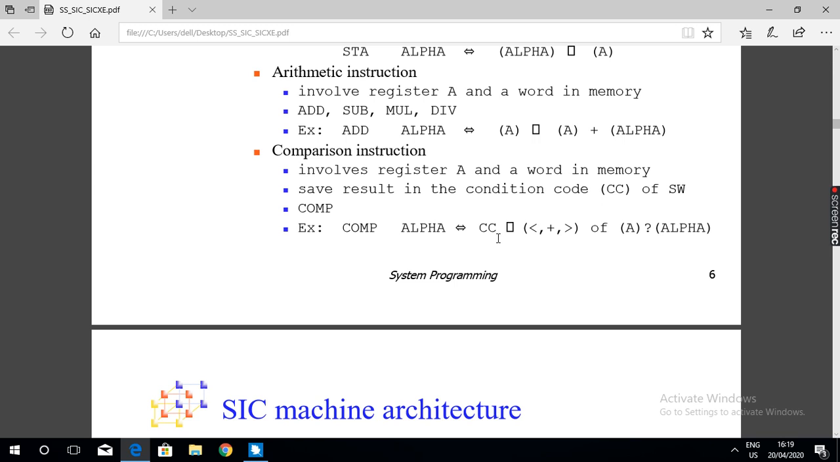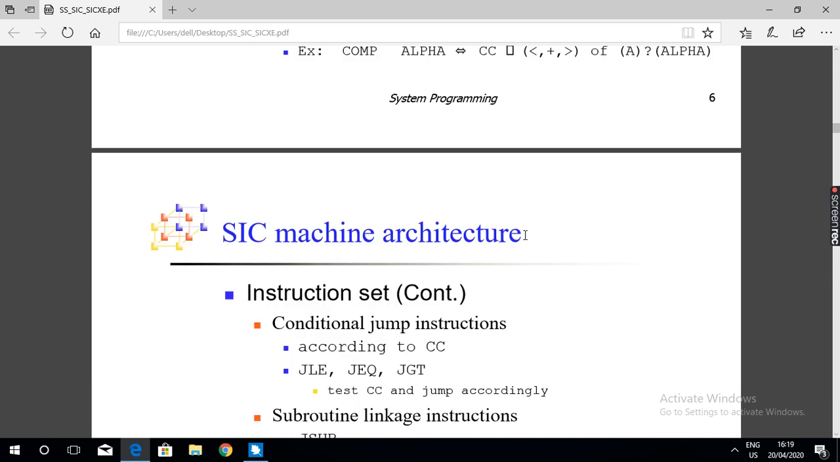Based on this, the status word register stores the condition code value. If the content of register A is less than the content of the memory location, the status word register contains the condition code less than. If the content of register A equals the content of memory location alpha, then the status word register contains the condition code equals. If the content of register A is greater than the content of memory location alpha, then the status word register contains the condition code greater than. This is about comparison.